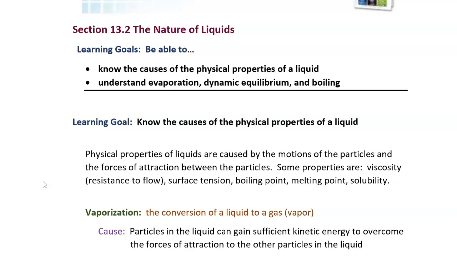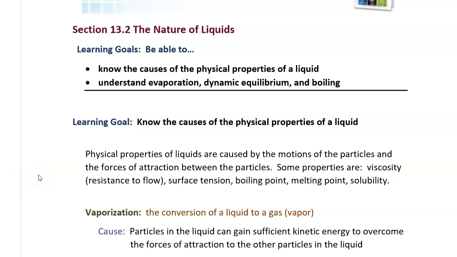They flow very easily. Another physical property of liquids is that liquids have surface tension, attractions between the particles at the surface of the liquid. Another property of liquids is a liquid has a certain temperature at which it boils. This is called the boiling point. And a liquid has a melting point, a temperature at which the solid form of the substance melts and turns into a liquid. And finally, another property that you've heard of is solubility. Solubility refers to the ability of a liquid to dissolve into another liquid. Now, in this lesson, we're going to focus on just a few of these properties.